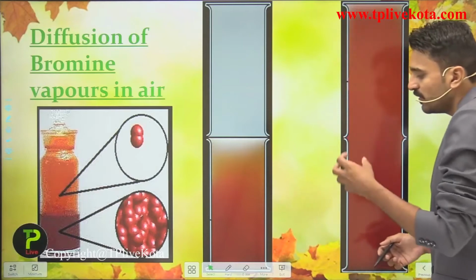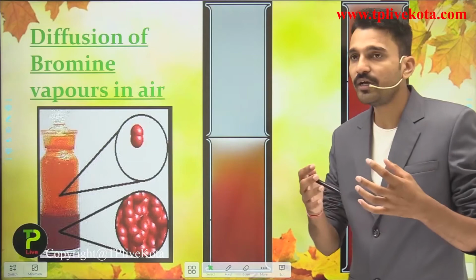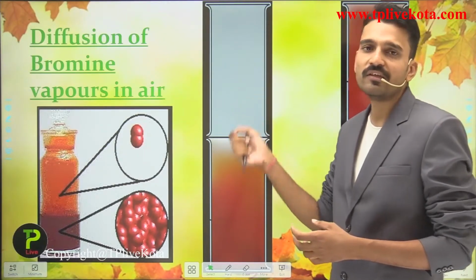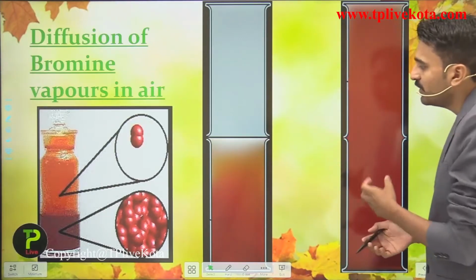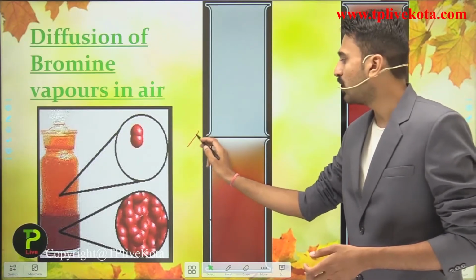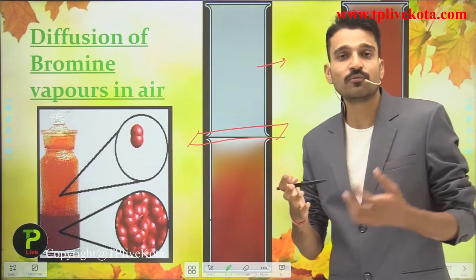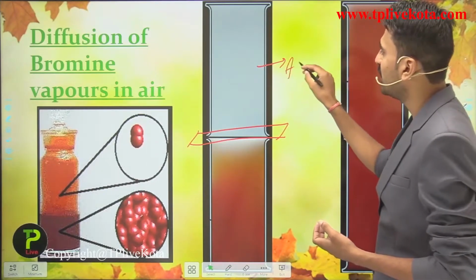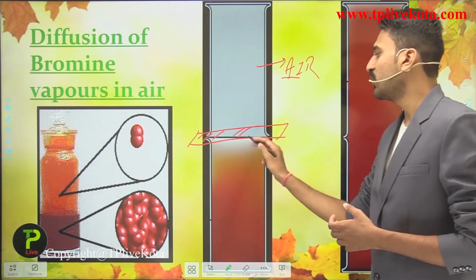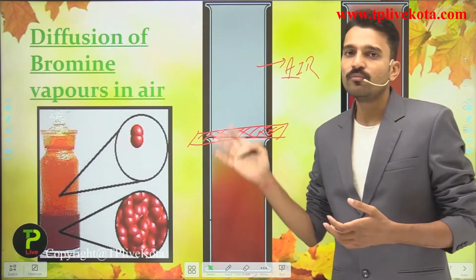There are some vapors that you see in this particular bottle. And what happens when we put this bromine into a jar in the vapor state and how it diffuses, we are going to see in the video which is coming after this slide. So students, what is happening here? Here you have taken a jar of bromine and you have put a lid in between the jars. This other jar is simply empty, but in terms of science, it contains air. So what happens when you remove this obstacle from these two jars?